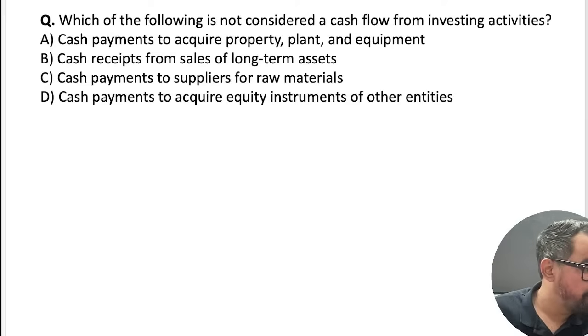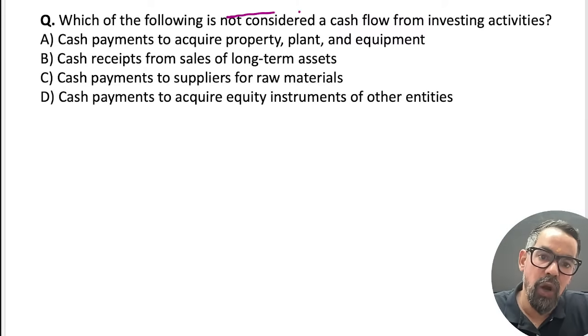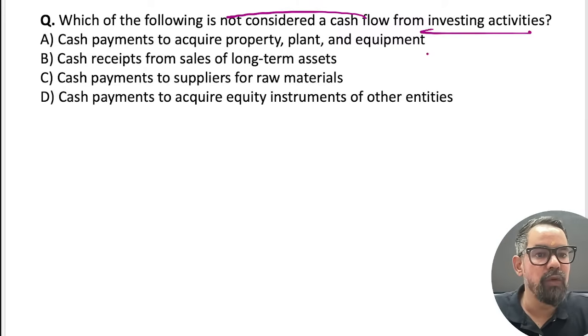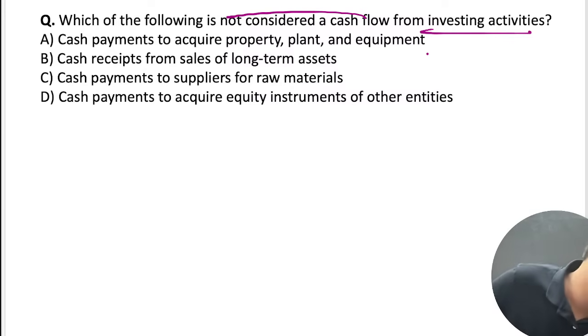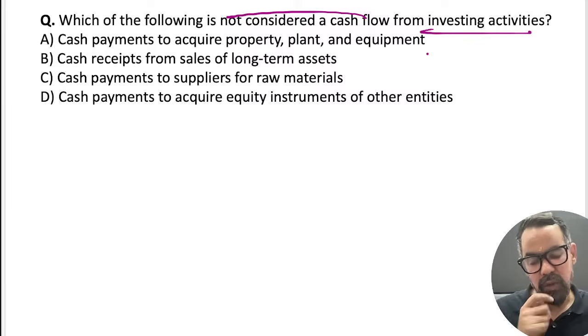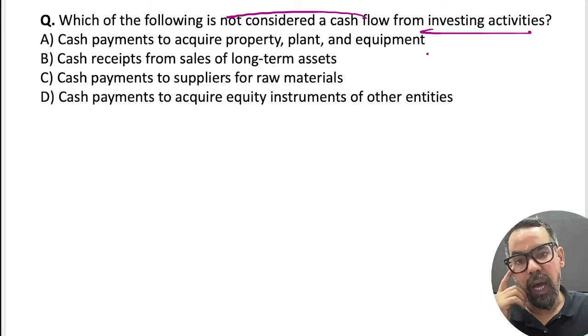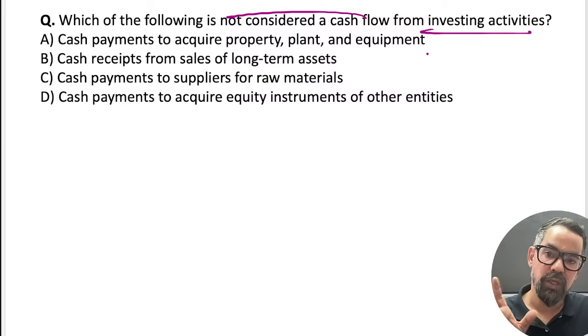Correct, guys? So half marks question also you can expect based on this, something like this. Not considered a cash flow from investing activities. That unit number 21, the remaining part, EMI and annuities calculation. You will definitely see one question. It is expected basically, one question around EMI calculation or annuity.